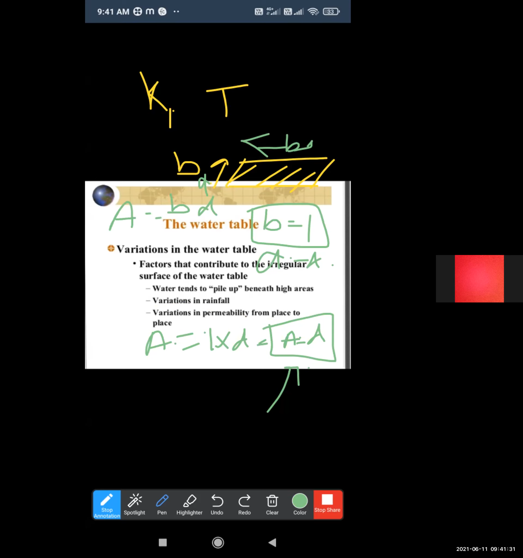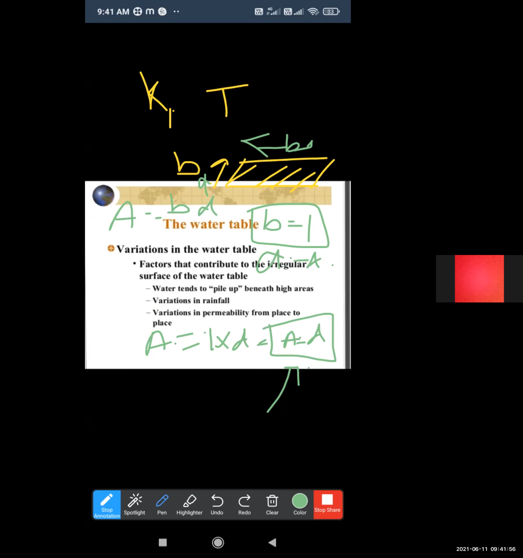There are various methods with the help of which we can calculate the permeability constant in the lab. That method is the constant head permeameter, and the second method is the variable head permeameter, which is used to measure the permeability.